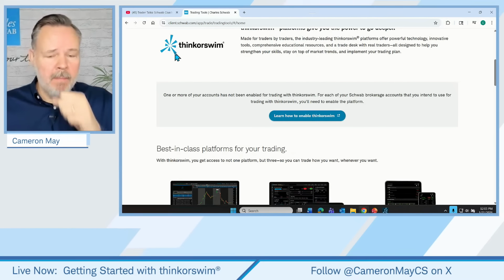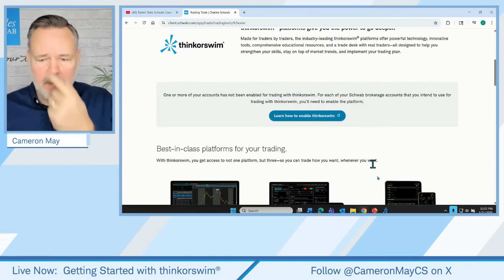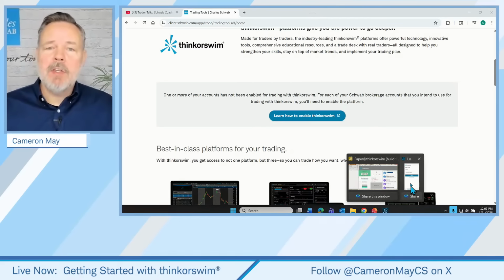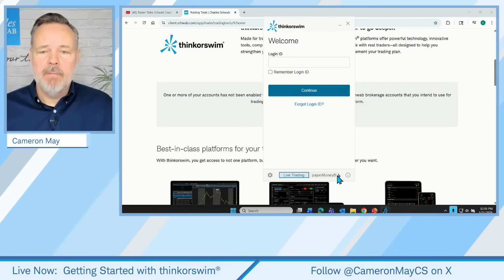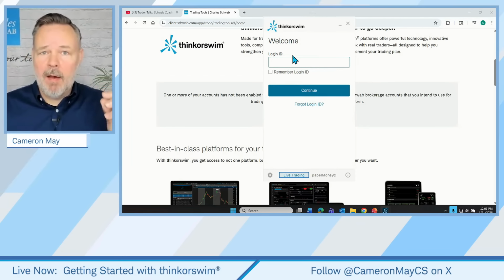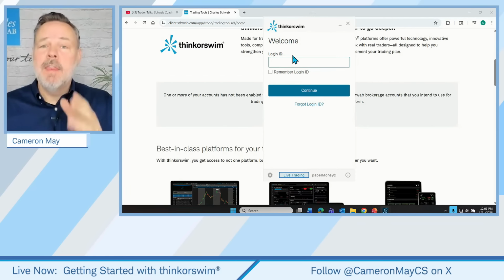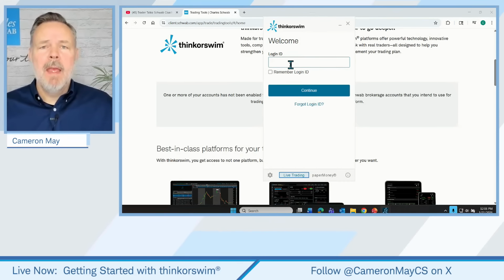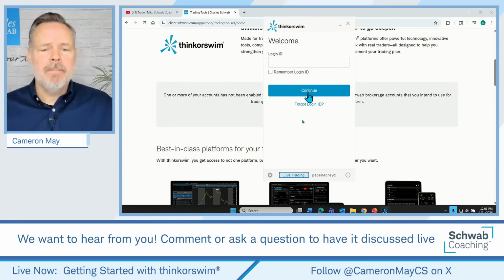But when you launch it, you get a pop-up that looks like this one right here, okay? And it prompts you for a login ID, and the panic might set in. Oh no, I don't have a Thinkorswim username or password. Yes, you do. If you're able to successfully log into your Schwab online account, you just use those same login credentials to log into the software. So you just put in your ID and then your password on a subsequent screen.